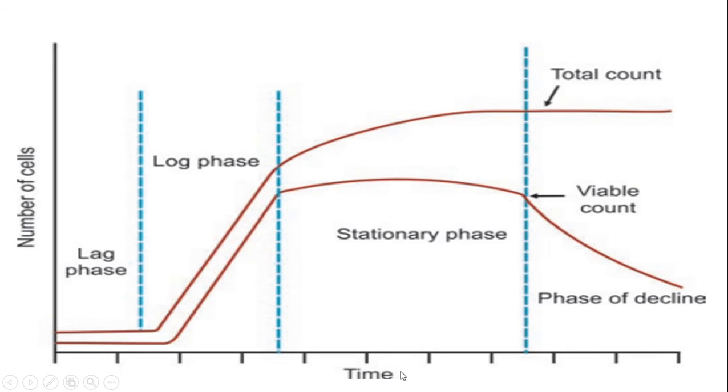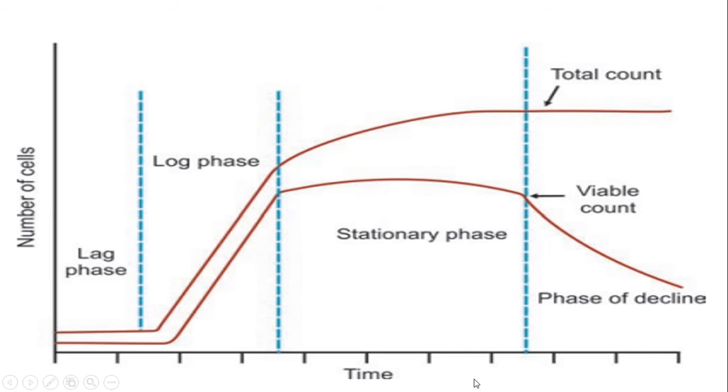This is the picture of a bacterial growth curve. So first is the lag phase, where there is no growth, then there is a log phase increase, then the stationary phase at the viable level, and there is the phase of decline as time goes on.